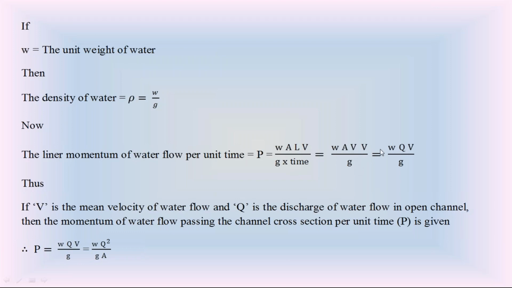Area into velocity is discharge Q. So the linear momentum of water flow per unit time in the open channel is equal to W Q V by g. But this velocity V is equal to discharge by area. So this equation is modified as W Q square by g A. This is the linear momentum of water flow in the open channel per unit time.